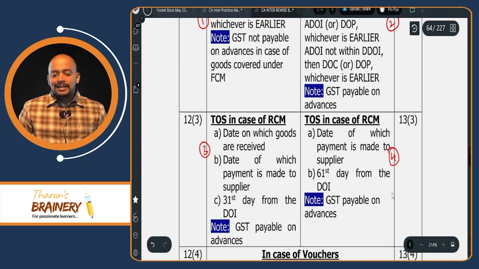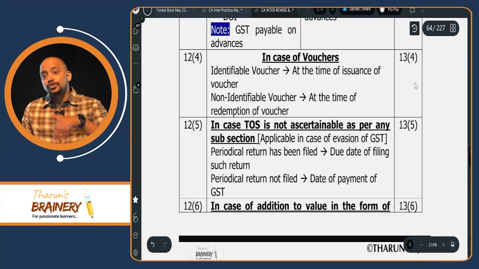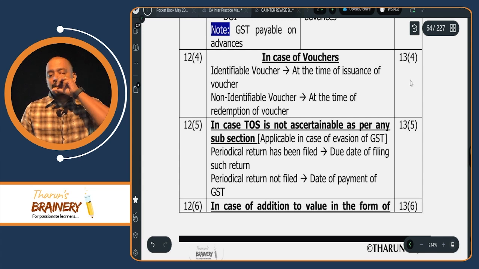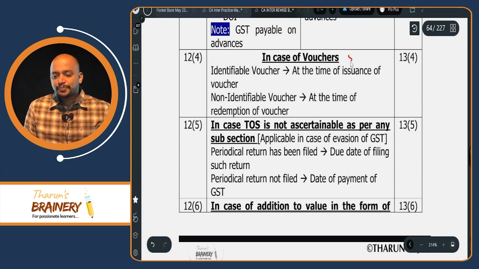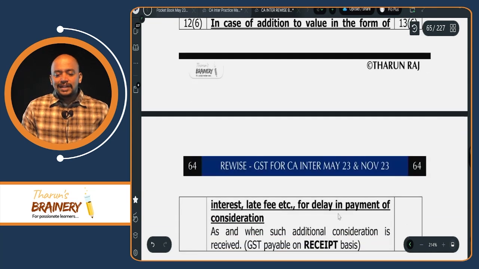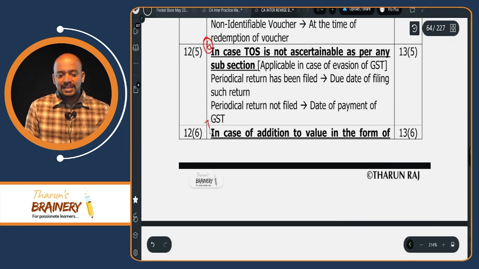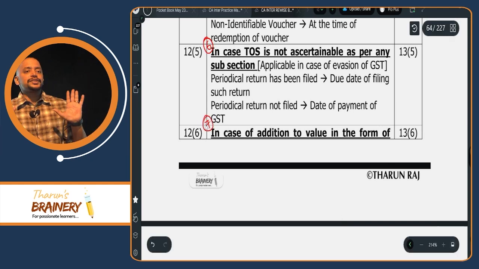Okay. Then next 12 subsection 4 and 13 subsection 4, both situation and provision is same. That is time of supply in case of vouchers. So this is point number 5 that you need to remember. Then 12.5 and 13.5, again situation and provision is same. That is time of supply in case when you are not able to determine the time of supply as per above provisions. Point number 6. Then in case of addition to value in the form of interest, late fee, again that is also common between goods and services. So 7th point. So these are the 7 points that you need to remember.